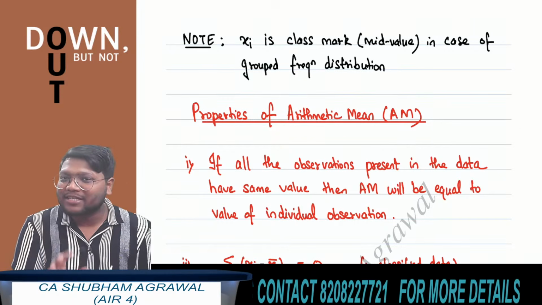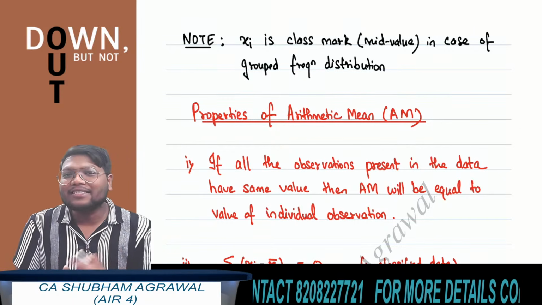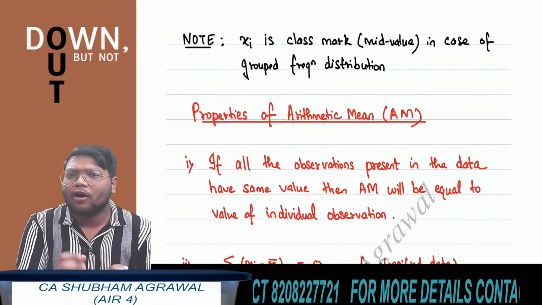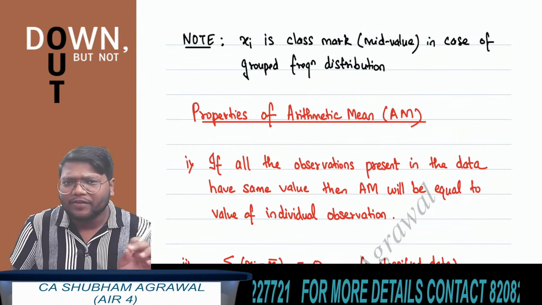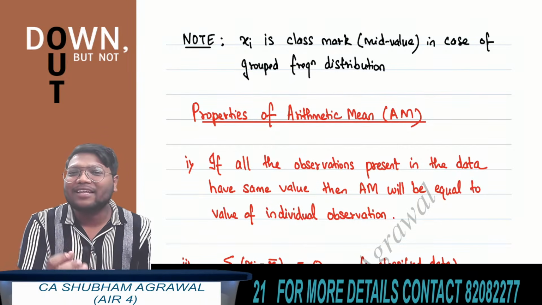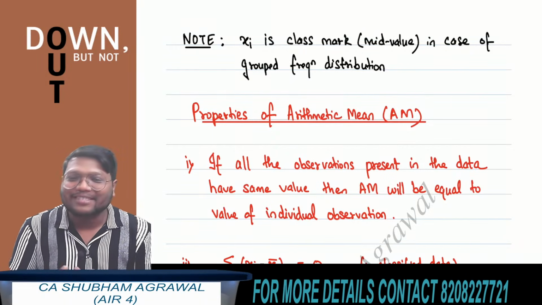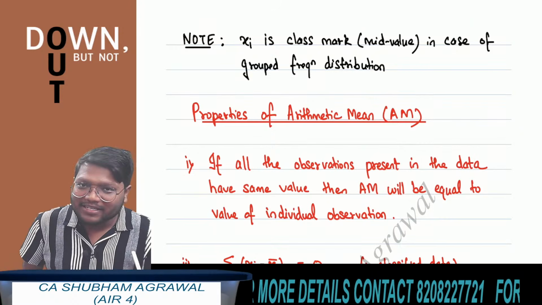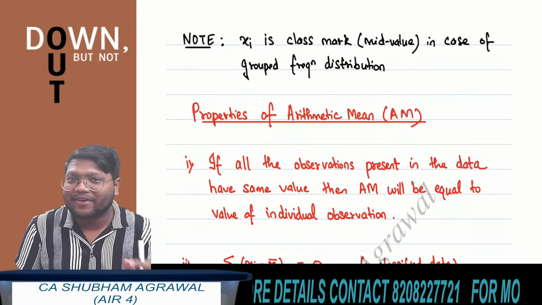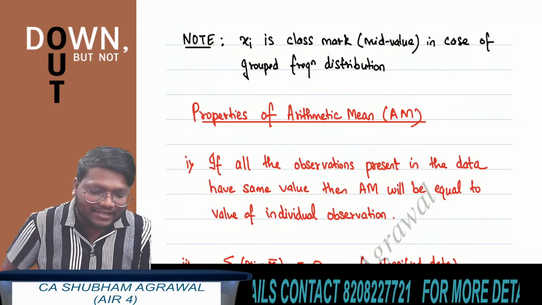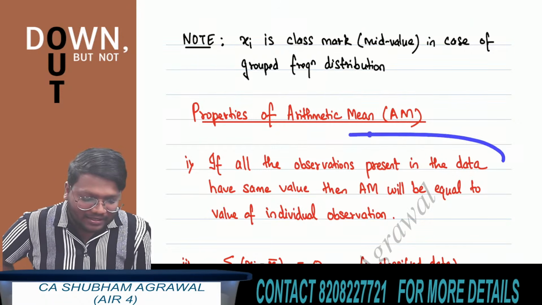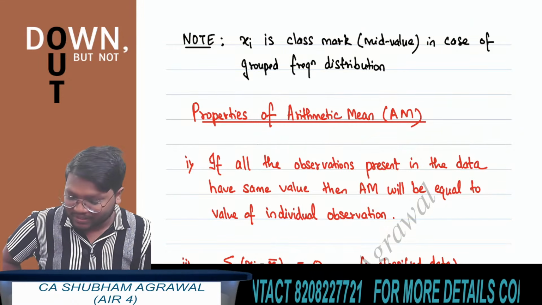I am asking you one question. I want answers from all of you for this. Let's say there are 10 observations and the value of each of the observations is 20. Then tell me what is the arithmetic mean? 20. So if all observations present in the data set have same values, then arithmetic mean is equal to the value of individual observation.